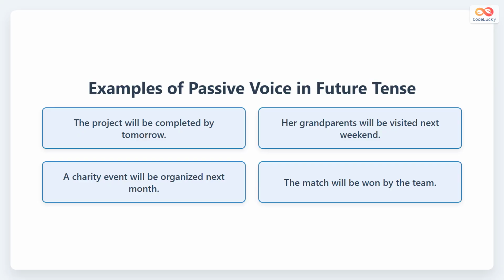Here are clear examples of future passive voice. The project will be completed by tomorrow. Her grandparents will be visited next weekend. A charity event will be organized next month. The match will be won by the team. Notice how the focus stays on the action receiver.